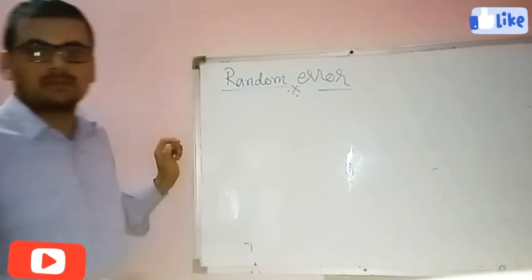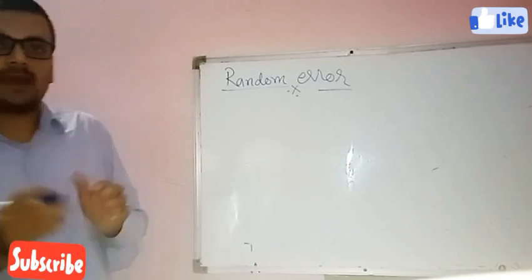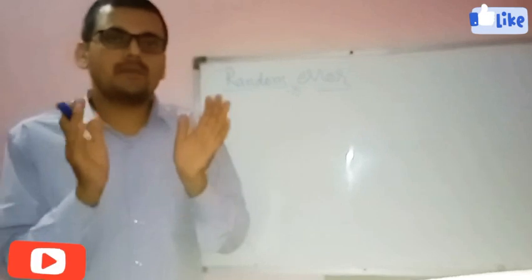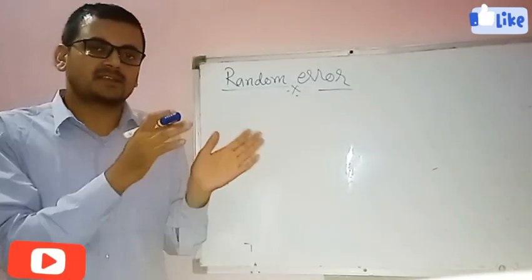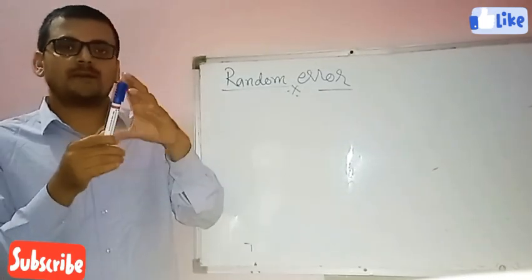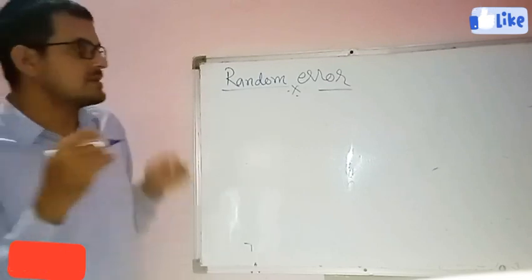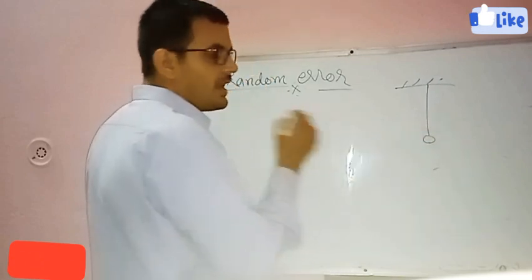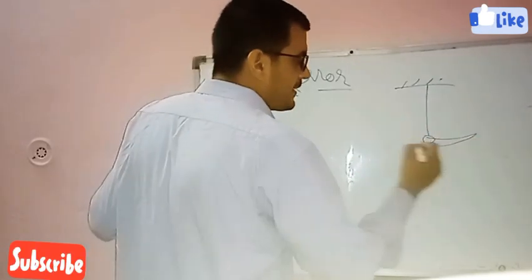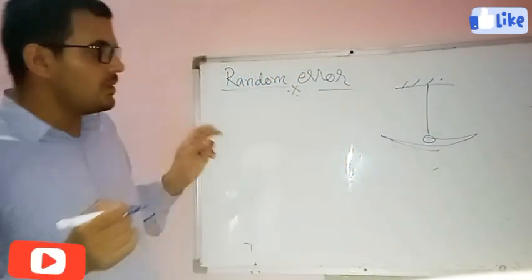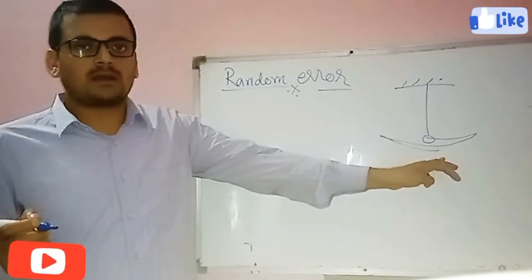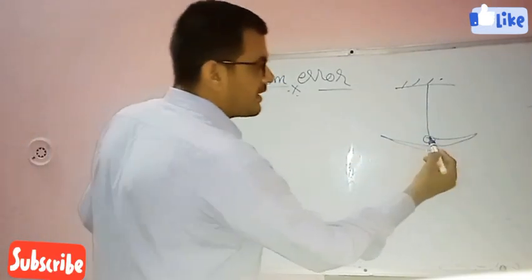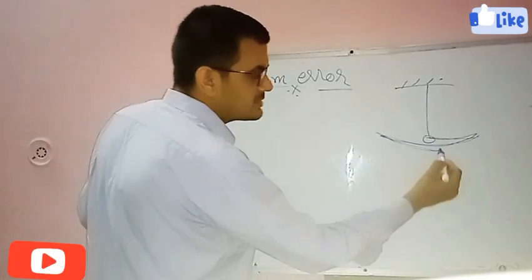So how will we remove the random error? Students, while performing any experiment, we will take many readings. Suppose we are measuring the time period of a simple pendulum. I think you all know the pendulum. Time period means time taken to complete one cycle.